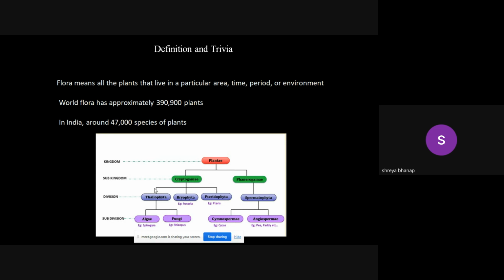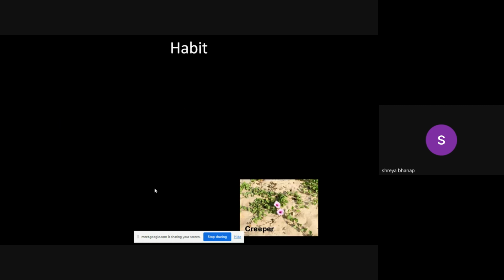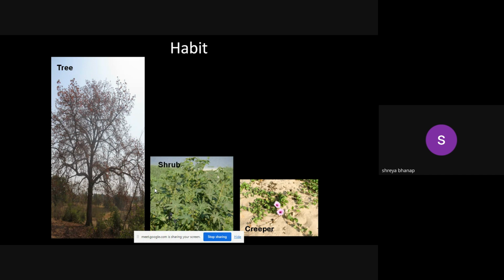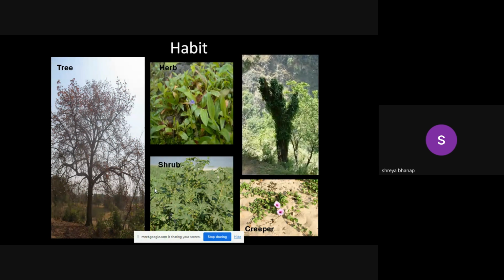So normally, when a common man or a layman says plants, he always refers to the angiosperms, that is, the flowering plants. But now we know that plants are not only the angiosperms; algae, fungi, gymnosperms, pteridophytes, all of these are included under the plants. Got it? So whenever you say plants, please be careful about which plant you are talking about.